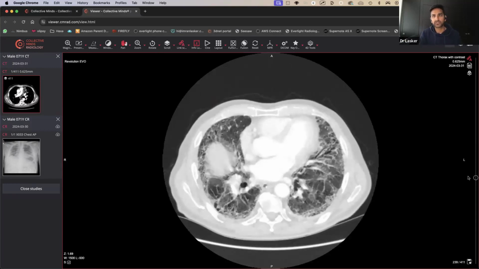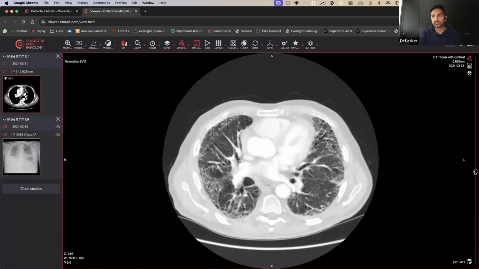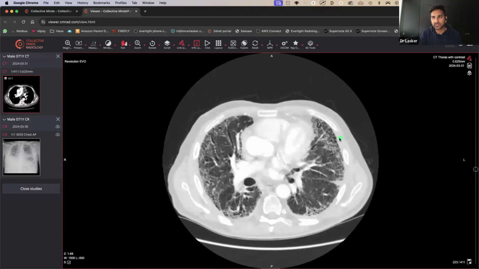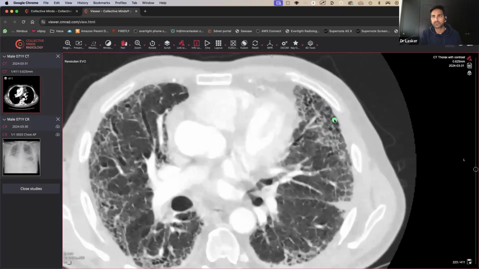But as you come further down to the more inferior aspects of the lungs, you can see there are some areas that look a bit spherical. Can you see that? They look like radiolucent spheric areas. Let me zoom in like this. Yeah, they look like little circles just along the edges, right? So these are what look like subpleural cystic changes.